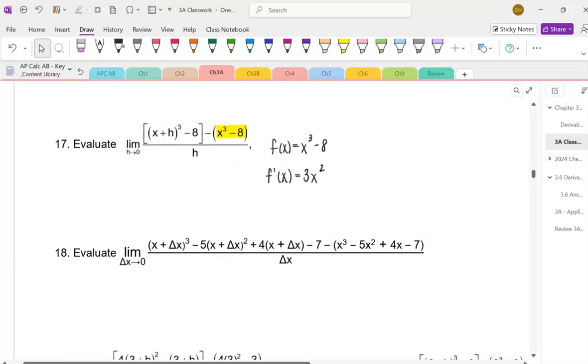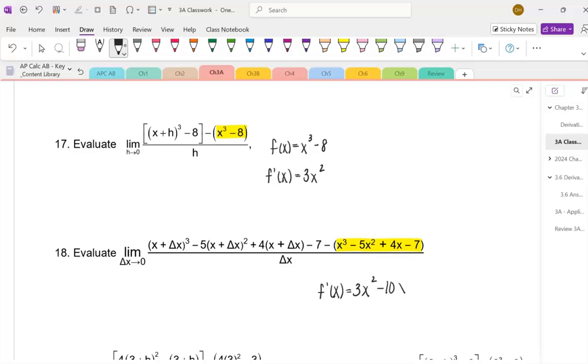18 is another limit definition of a first derivative. So you're simply going to recognize what f of x is and find the derivative of that. So you've got f prime of x equals 3x squared minus 10x plus 4. The derivative of a constant is 0.